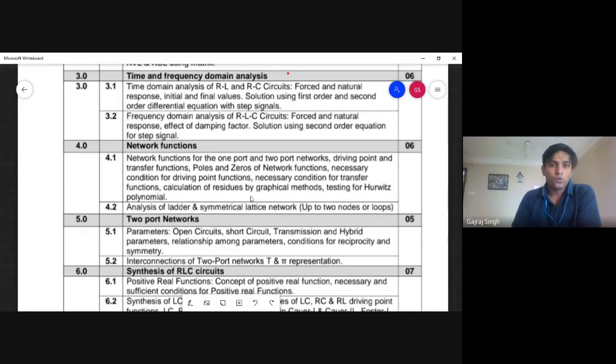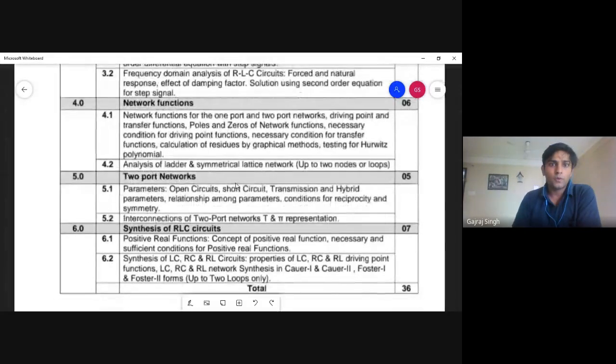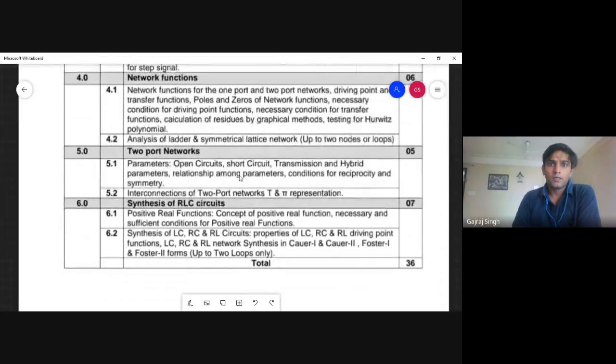Okay, so our next topic is network functions. In network functions, we will learn about one port and two port networks. We will also learn about pole zero plot functions and all. Okay, and similarly, there will be the two port network. In the two port network, we will try to find the parameters of the network.